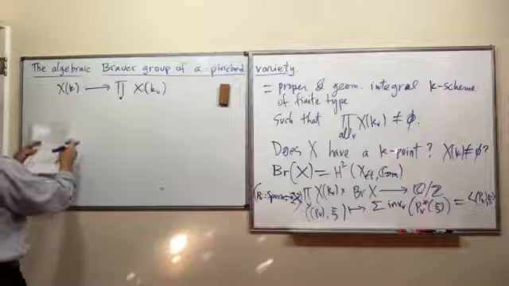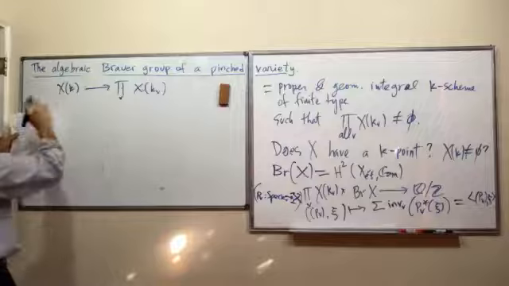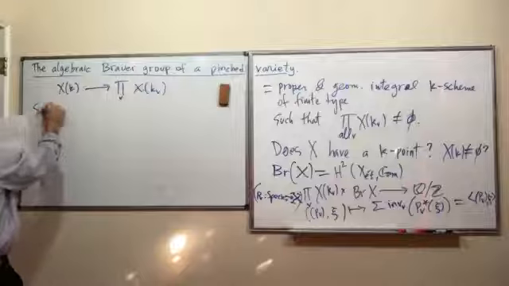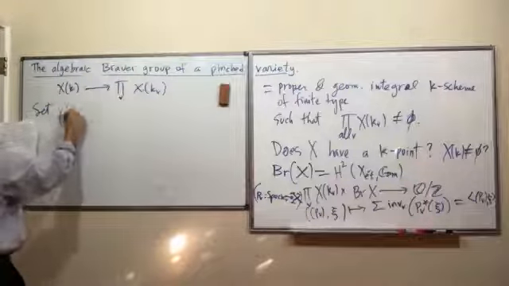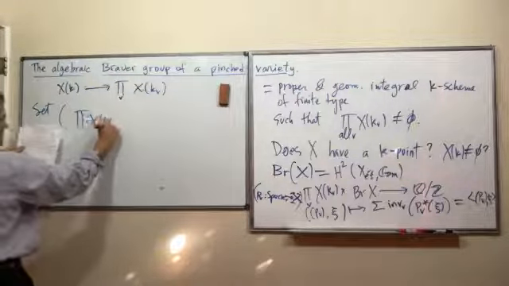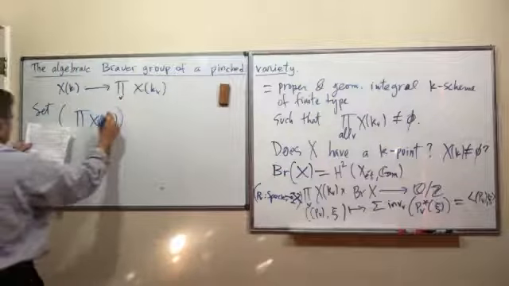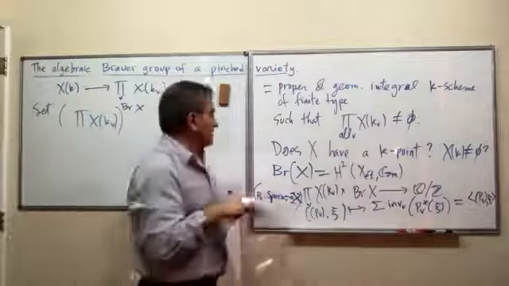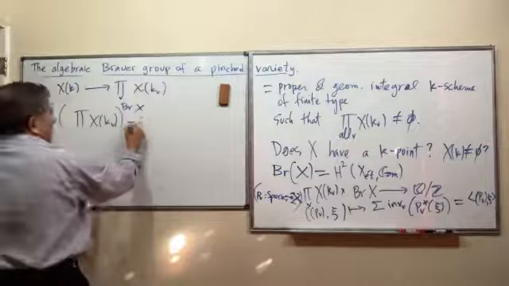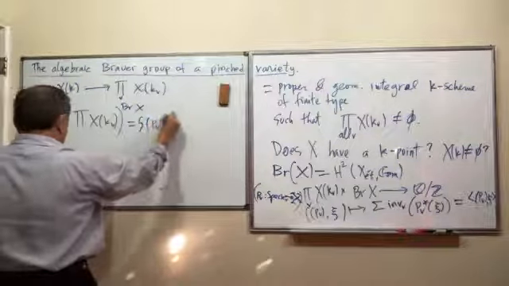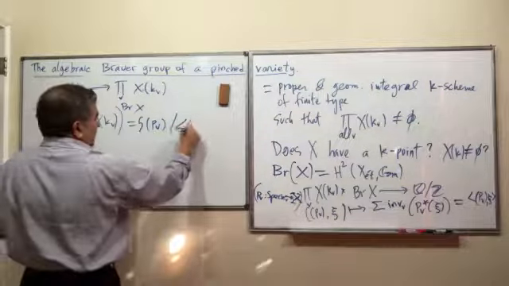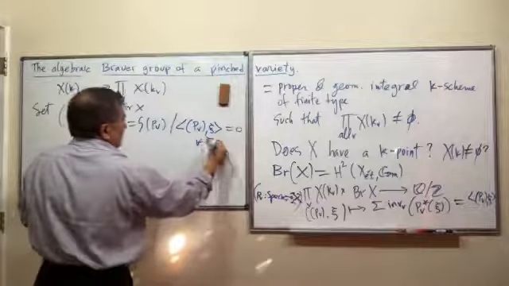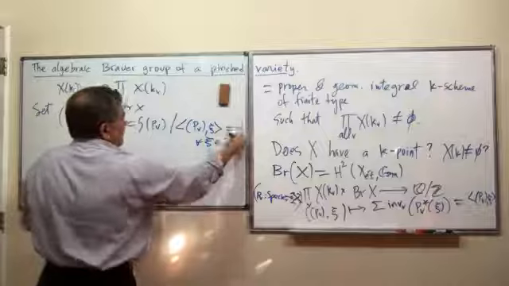Let me write it properly here so that you have a visual explanation of why this is important. So we take this set. Let me define it. This is a subset of the left-hand side. It's just a subset of the P's that are killed by everything, by every class in the Brauer group.